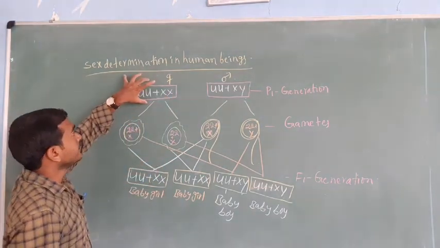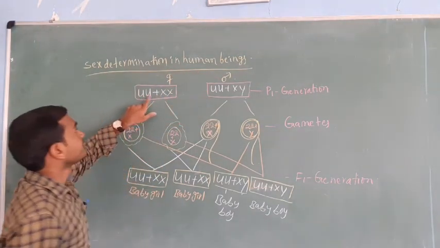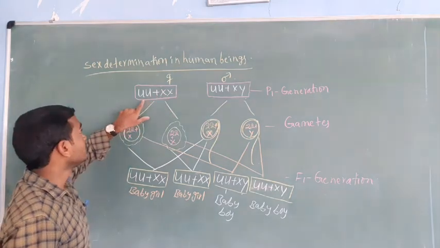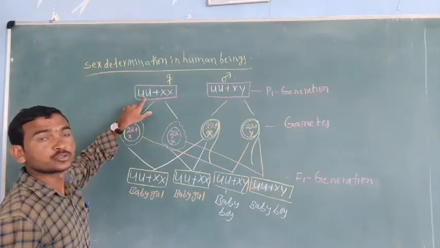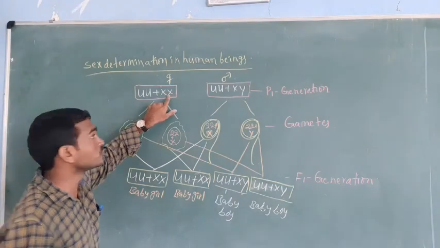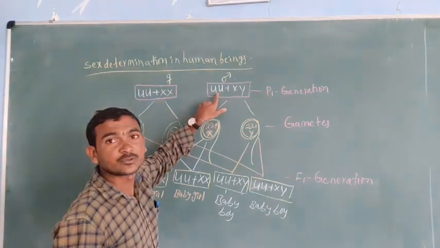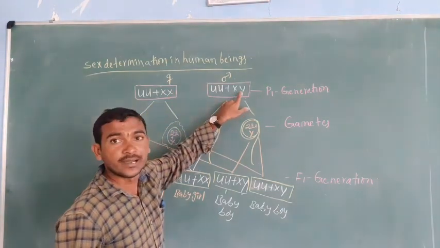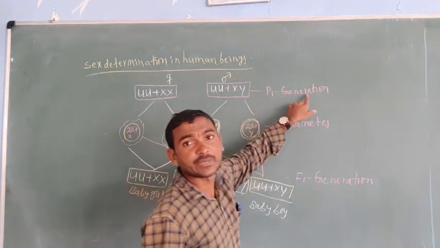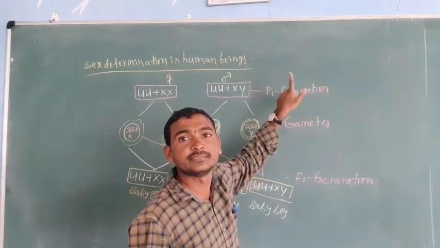Now, the female and the male. The female is 44 plus XX chromosomes. The 44 are autosomes, and the XX pair is the allosomes. Same here, the 44 are autosomes, and the remaining one pair is the allosomes. This is called the P1 generation, or the parental generation.